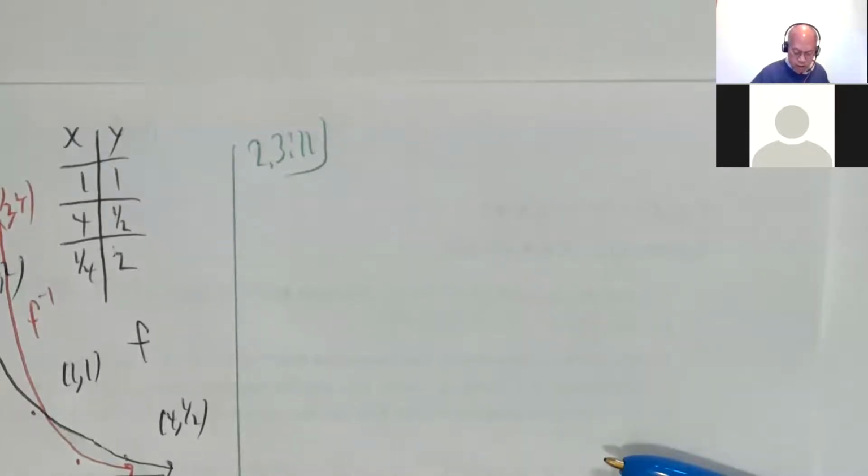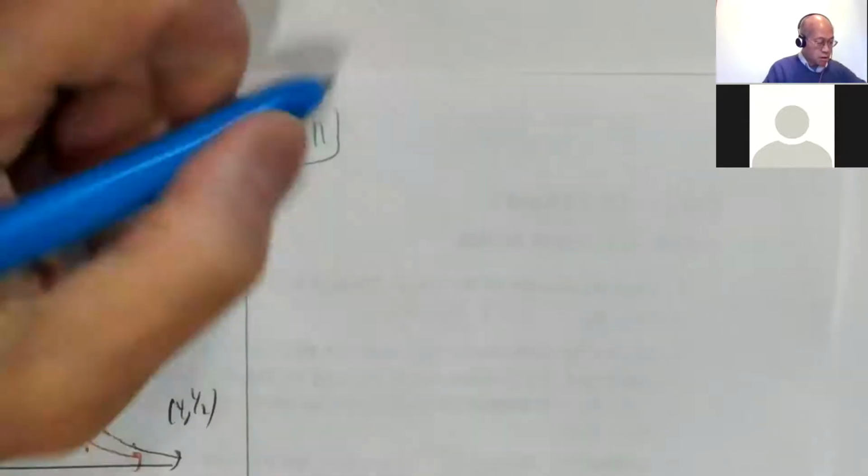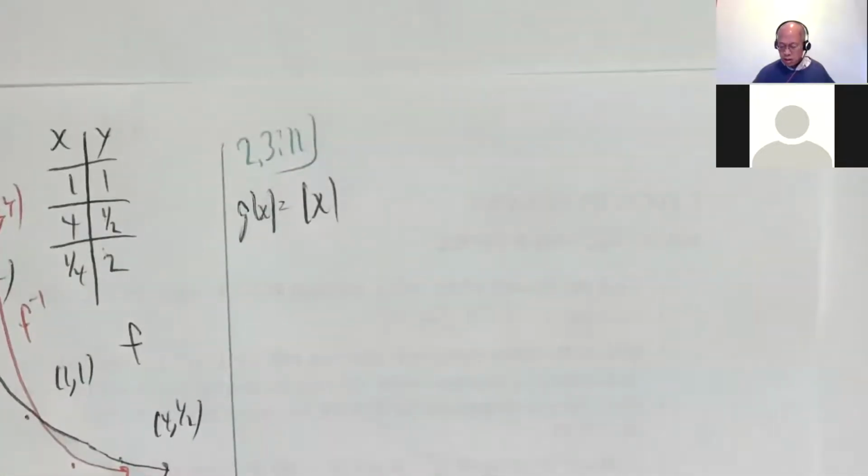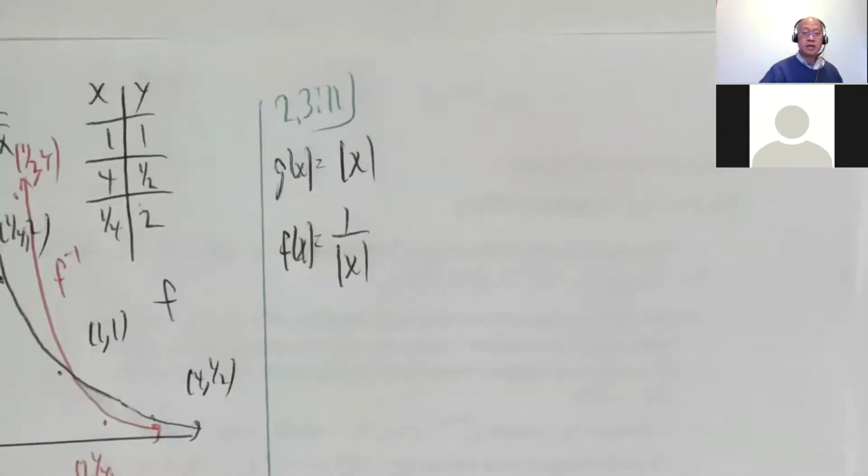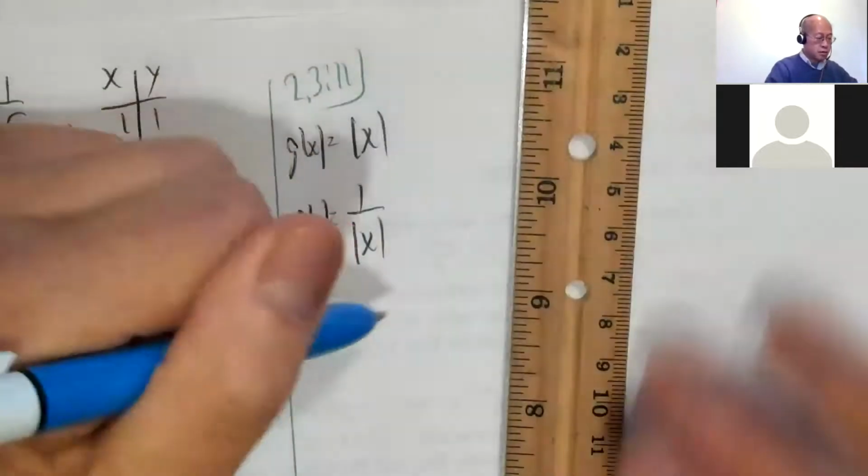2.3, number 11. g of x equals absolute value of x, and they want the graph of the reciprocal function. So how about f of x equals 1 over absolute value of x? How does that work? Okay, so use my principles of reciprocal.